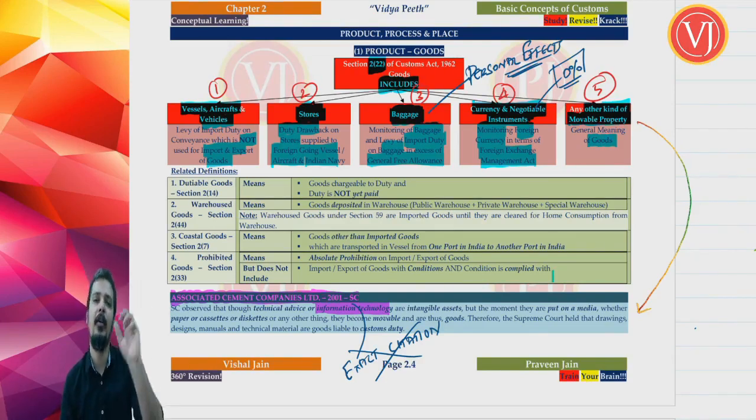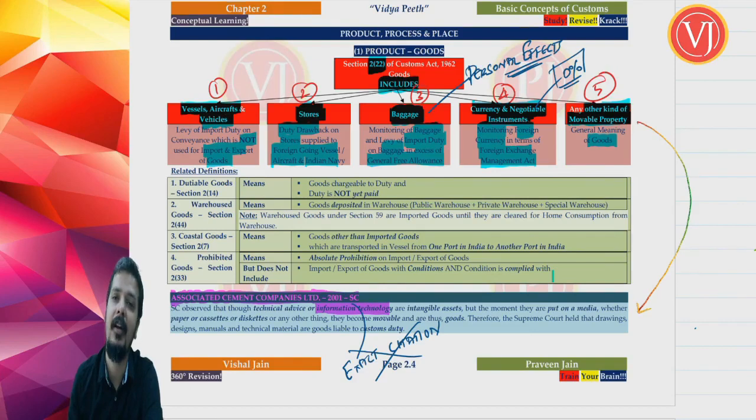Now friends, that was all about your GST. In customs, they again were very clear that when you talk about your information technology software, if they are given on any media, the moment they are put on any media, whether it is a paper or cassette or disc, they become mobile and therefore they are goods.